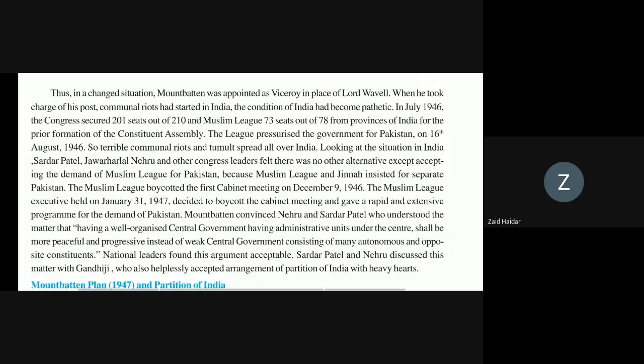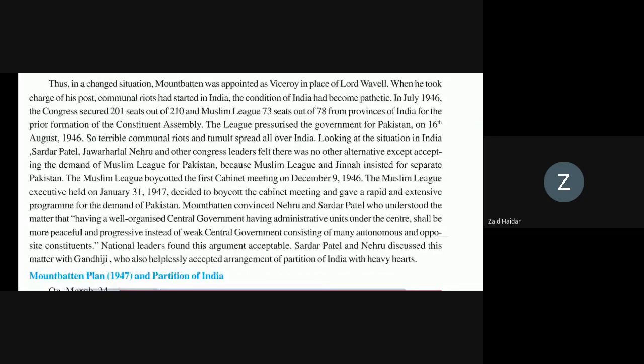In July 1946, the Congress secured seats. How many seats did Congress secure? 201 seats out of 210, and the Muslim League 73 out of 78. The League pressurized the government for Pakistan on 16th August 1946. Terrible communal riots started all over India, and Jawaharlal Nehru, Sardar Patel and others felt there was no alternative. The Muslim League and Jinnah insisted on a separate Pakistan.